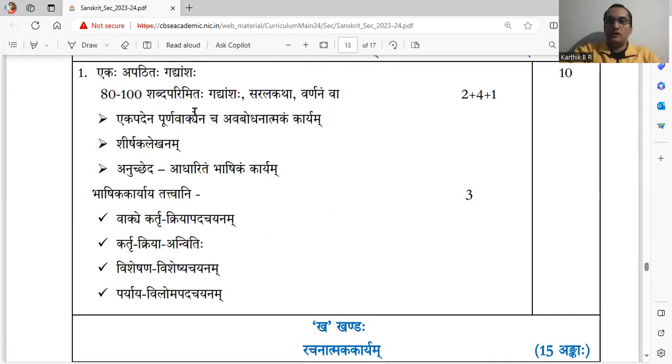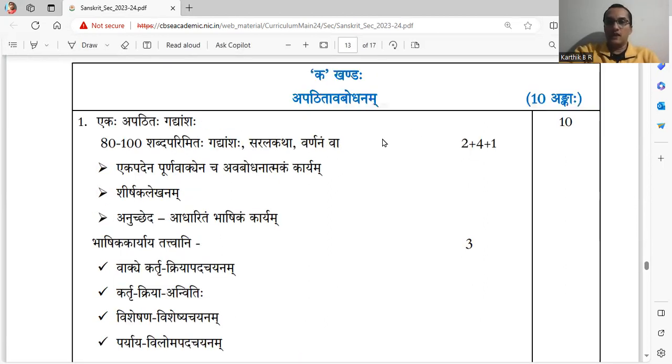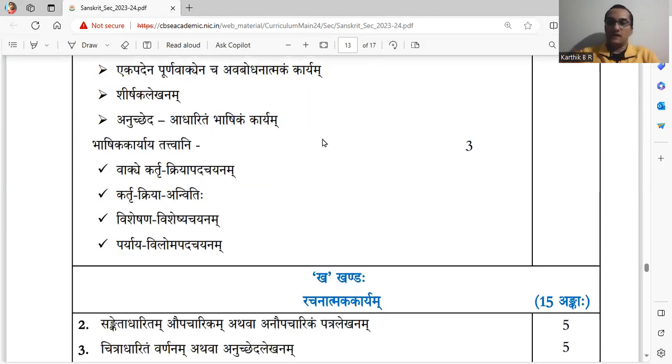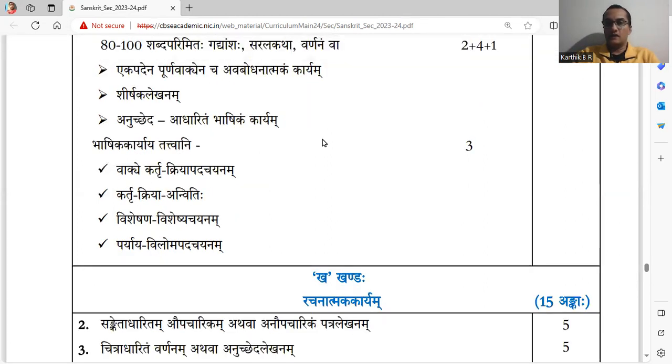So for a passage, section 1, first main, in 1 word, you have to write answer, and 1 sentence you have to write answer, write a title, and in Bhashika Karyam section or in grammar section, grammar based question section for the passage, these types of questions are asked.